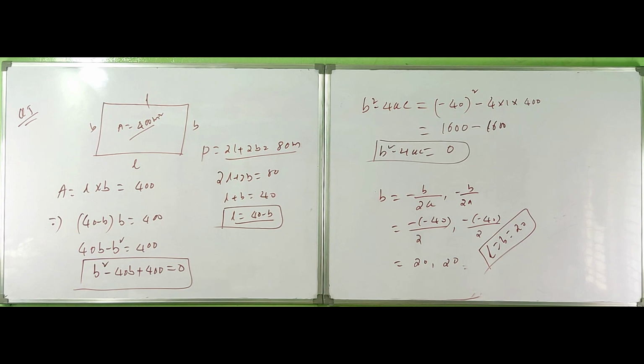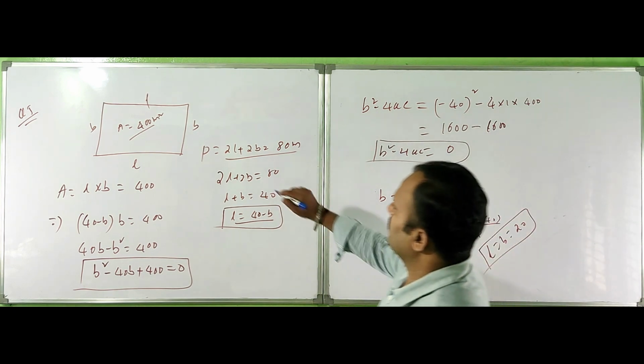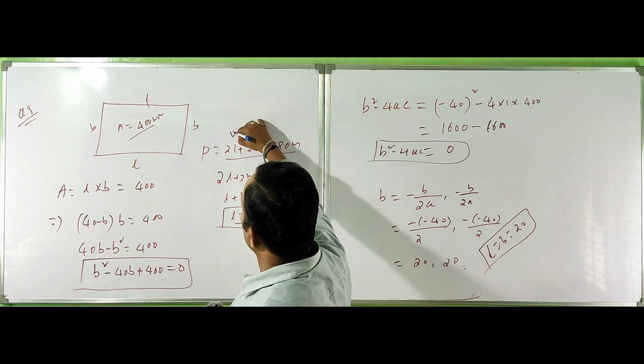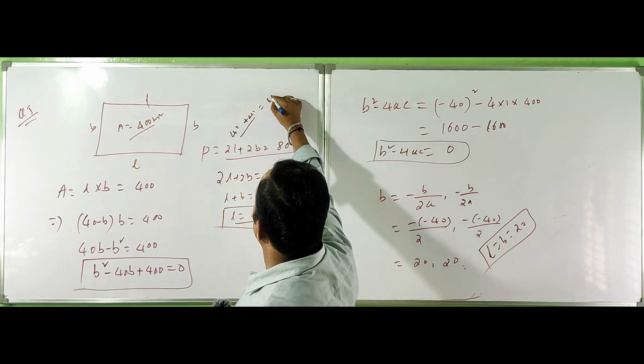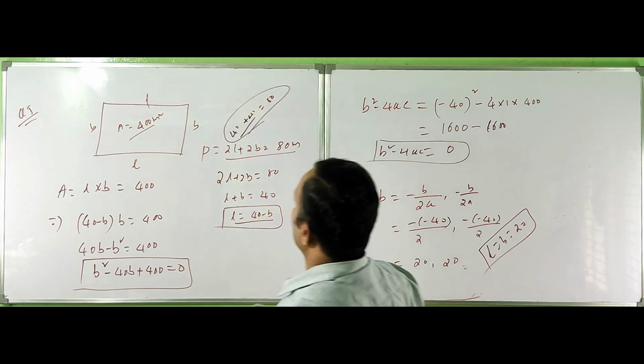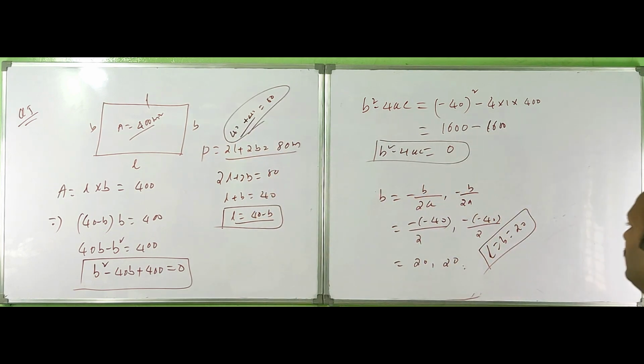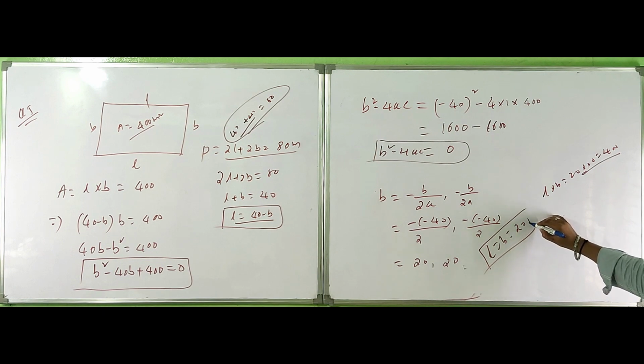Let's check. 20 into 2 is 40, plus 40 is equal to 80, right? And L into B, 20 into 20, gives 400. Yes, this is the answer.